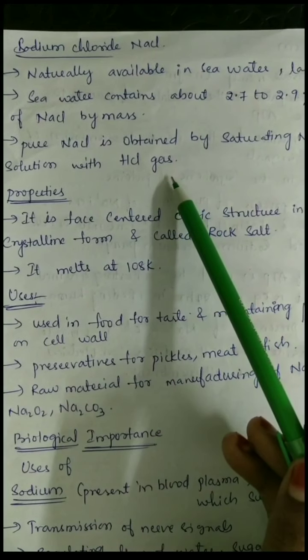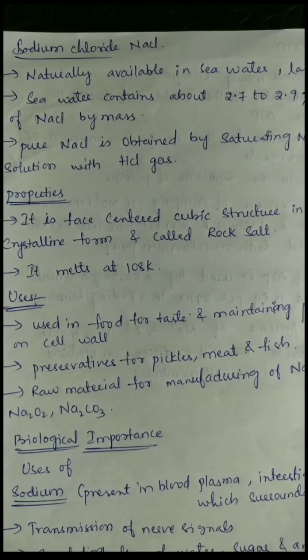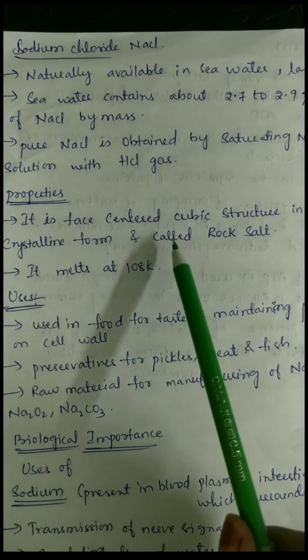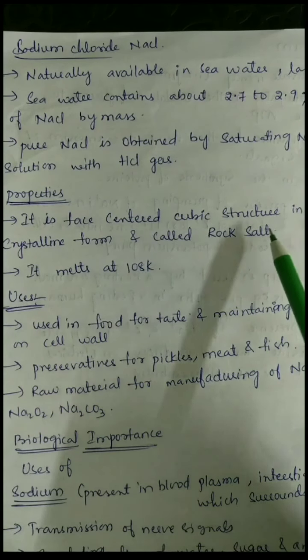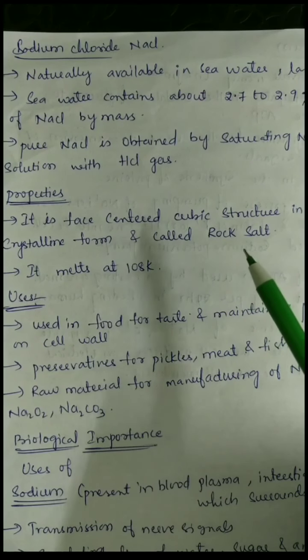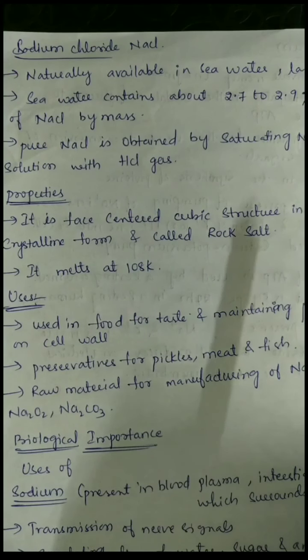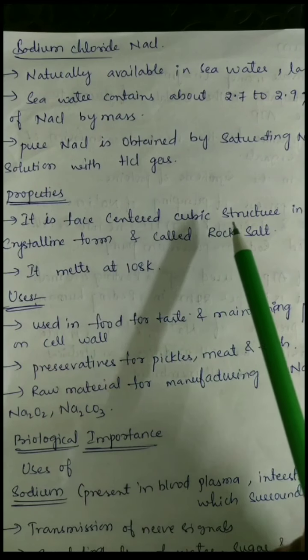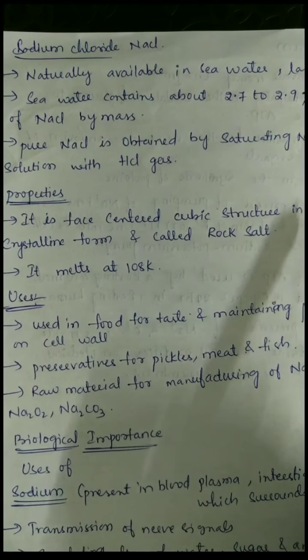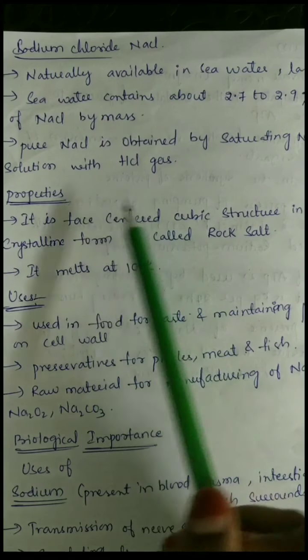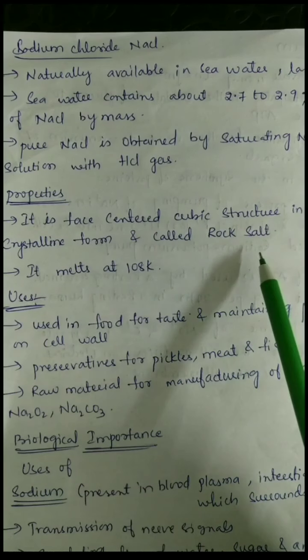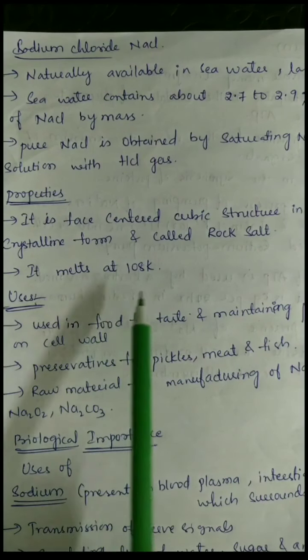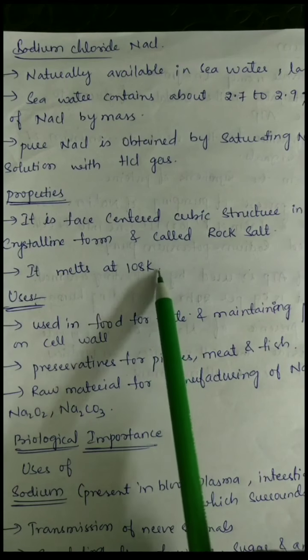The properties of this important compound, sodium chloride: it has a face centered cubic structure. We will study about this in the solid state chapter of class 12. So it has a face centered cubic structure in its crystalline form. This structure is called rock salt, and it melts at 108 degrees Kelvin.